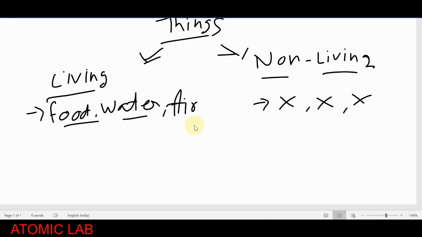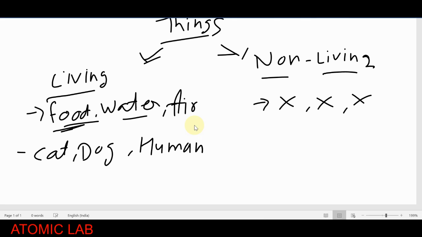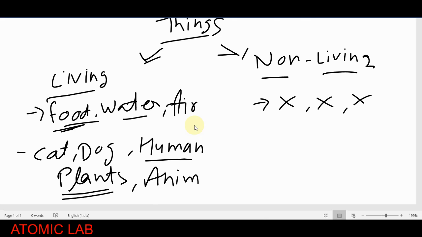I hope you all know examples of living things. Living things require food, like the dog, cat, human, mosquito, ants, and the plants. I'm writing here. So in short, all the plants and all the animals will be known as living things because both require food, water, and air. That's why we call them living organisms.